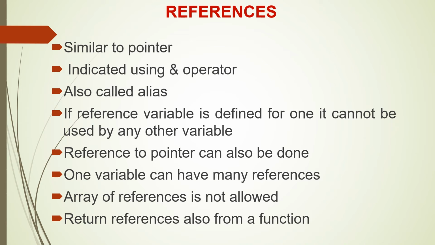References. This is a new word. What is it? It is similar to a pointer. It is indicated using the ampersand operator. It's also called an alias. If a reference variable is defined for one variable, it cannot be used by another variable. Reference to a pointer can also be done. A variable can have multiple references, but we do not have an array of references like an array of pointers. The return can also be a reference from a function.